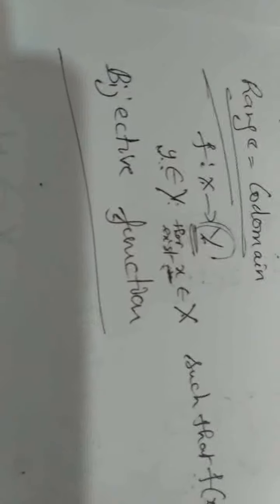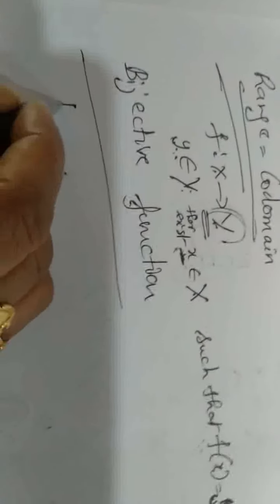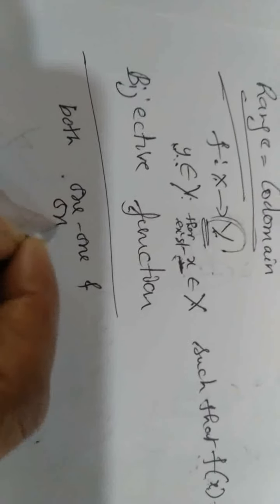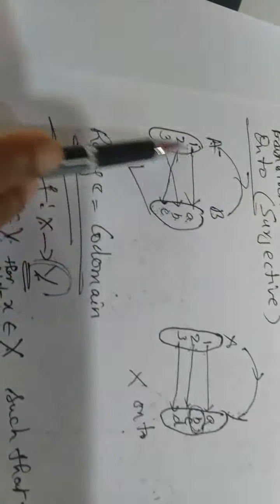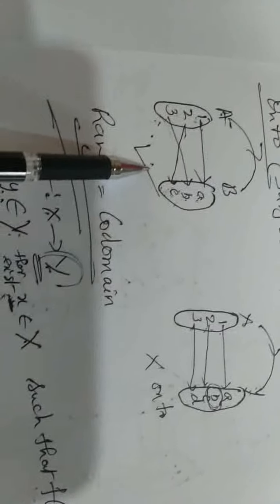Bijective function. If a function is both 1 1 and onto, then that function is called bijective function. Both 1 1 and onto ಎರಡು ಆಗಿದ್ರೆ, then that is called bijective function. Okay, this is one of the examples for bijective function.